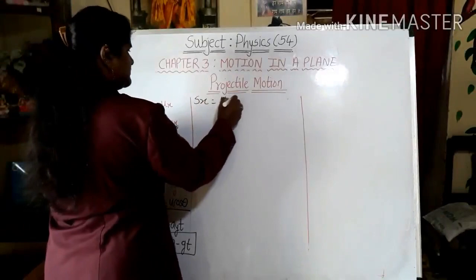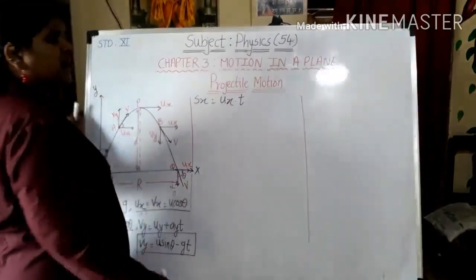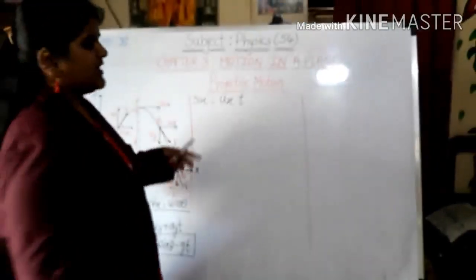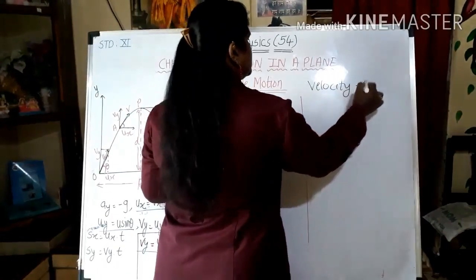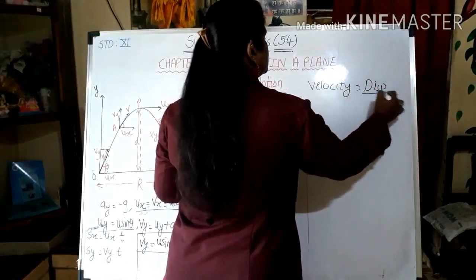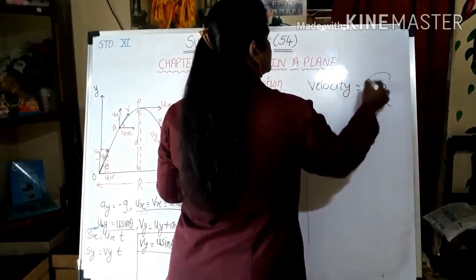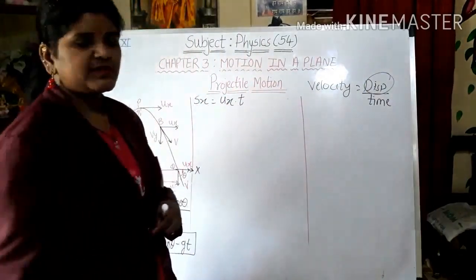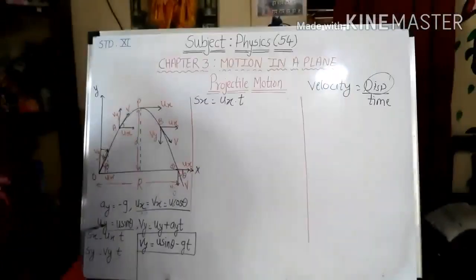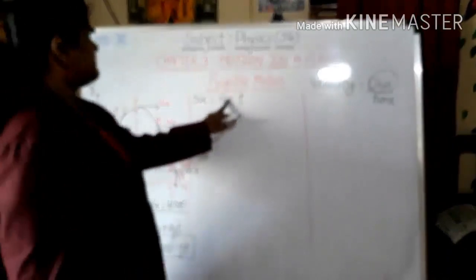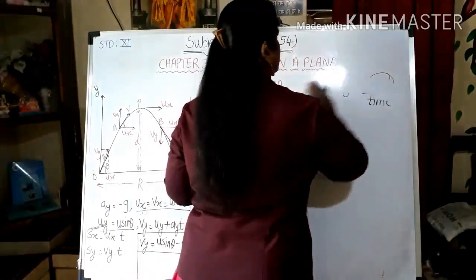I will write here, Sx is nothing but Ux into t. How did I get this? As you all know, velocity is nothing but displacement divided by time. So displacement will be velocity into time. So we got the equation as velocity into time, which should be along the x-axis.